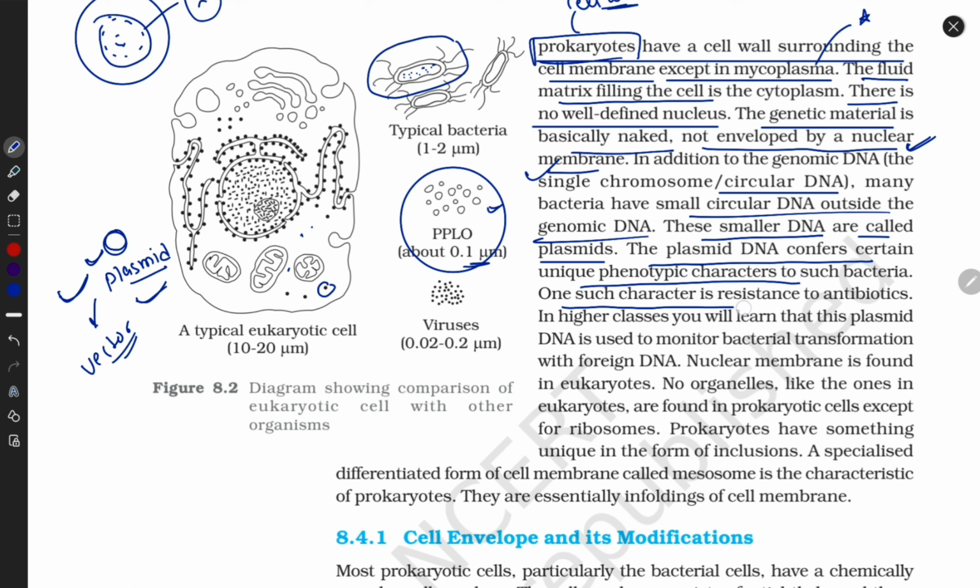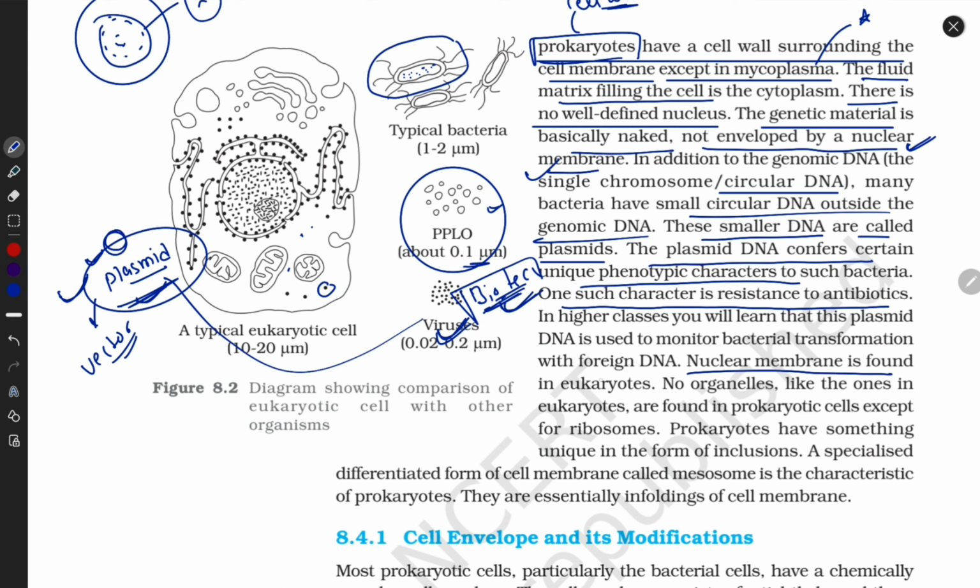One such character is resistance. Yes guys, I told you, when we study biotech, plasmids are hugely important. I know this is not in your syllabus, but in further classes, when you pass 11th and come to 12th class, you will face biotech. This is important. Plasmids are very important in biotechnology. Nuclear membrane is found in eukaryotes, we will discuss this in eukaryotes.